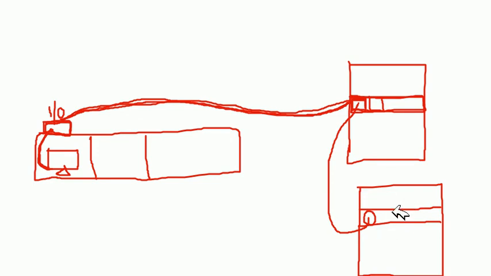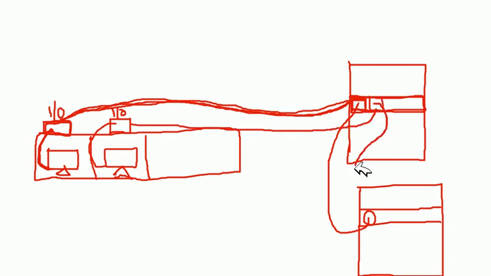And the second user will have the same connectivity. Here will be the IO box, input output box, and at the desk there will be a computer connecting to the IO box, which will be connected to the jack panel, which will be connected to the switch port. So this is how we do the cable connectivity, and these are all the components we need for cabling.